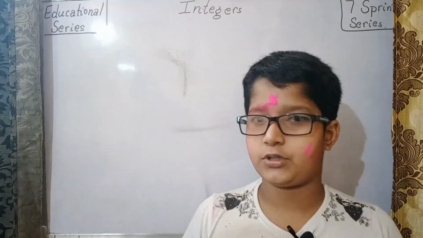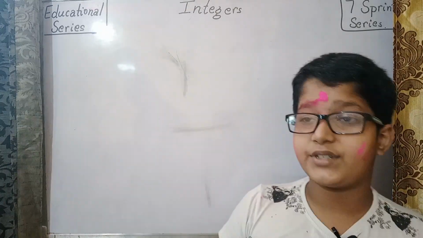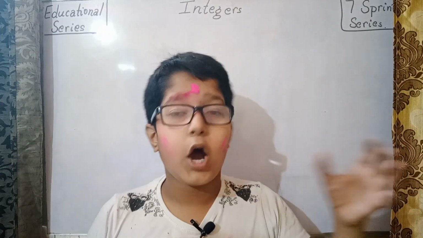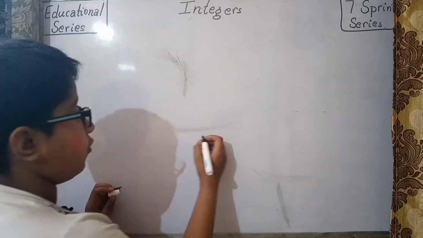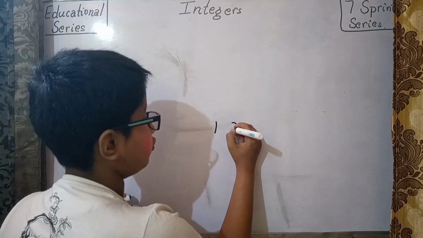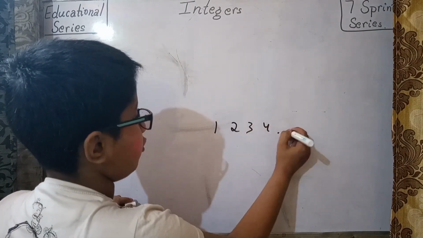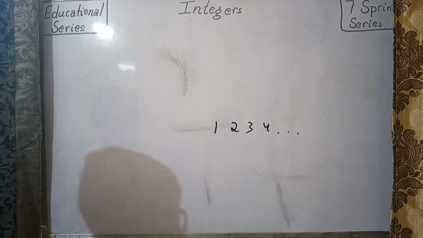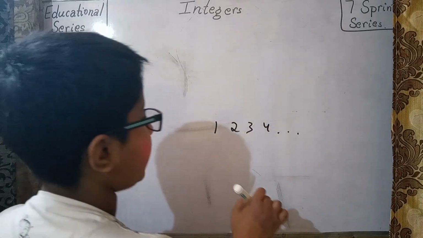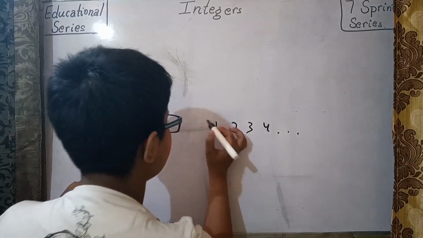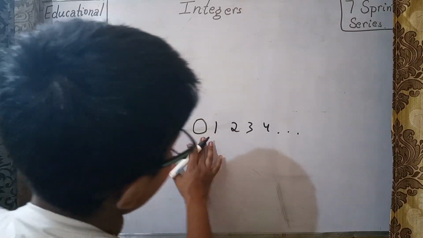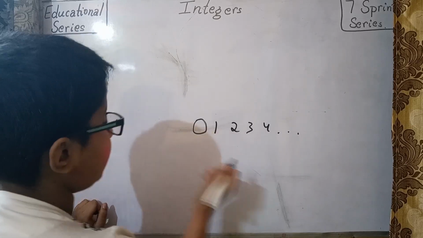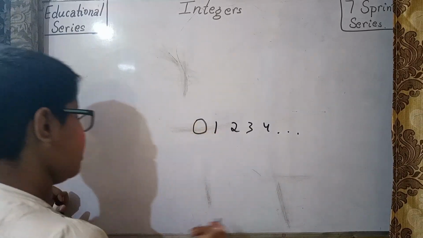Now, for a quick revision, we can say what integers are. Integers are all the numbers which we know, for example 2, 3, 4 and so on. In early classes we learned about whole numbers and natural numbers. Because whole numbers comprise the natural numbers, we can say that whole numbers are one part of integers.